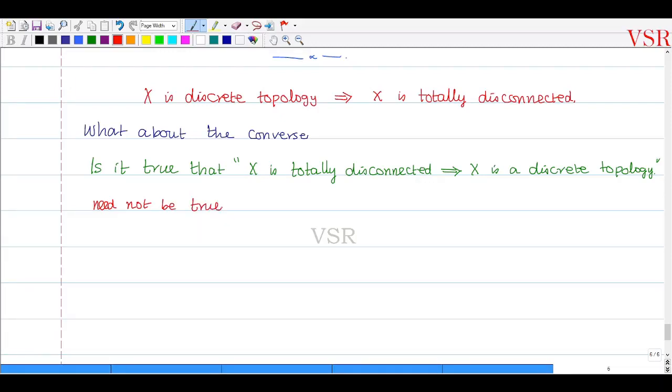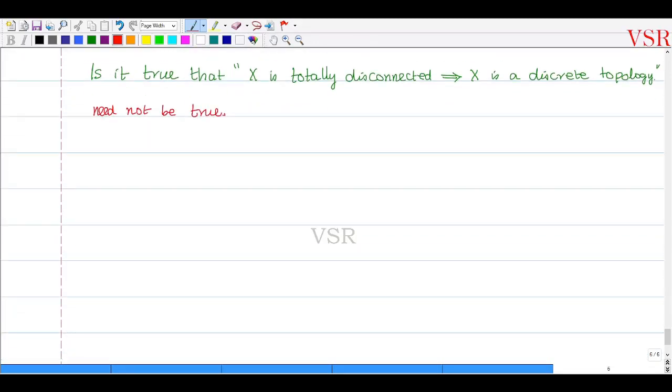Example கொடுக்கலாமா? அப்போ நம்ம ஒரு example கொடுக்கிறோம். So let us give an example. என்ன சொல்ல போறேன் அப்படின்னா, consider Q with usual topology.